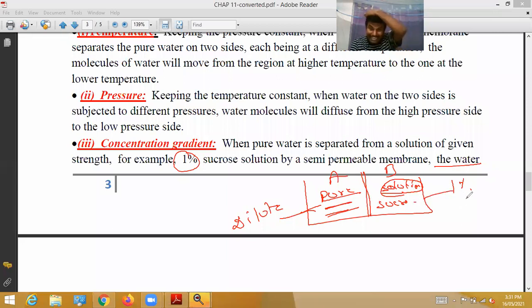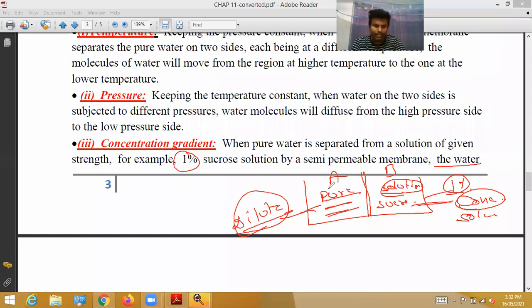The lower concentration region is called the concentrated solution, the sucrose solution. Here pure water is called dilute. So pure water is dilute, and water molecules move from pure water to the sucrose solution.